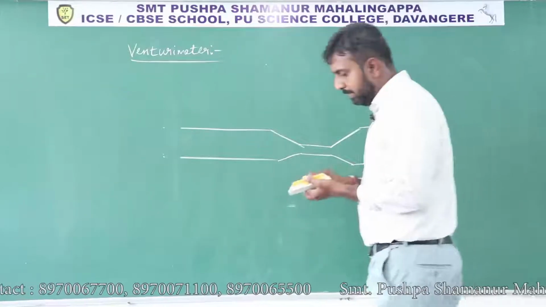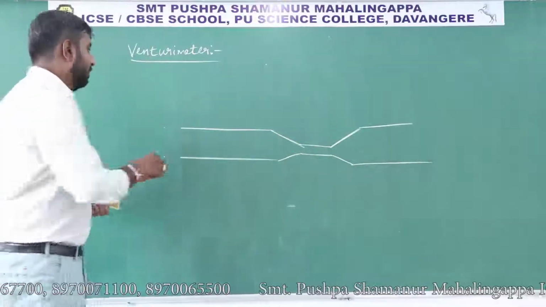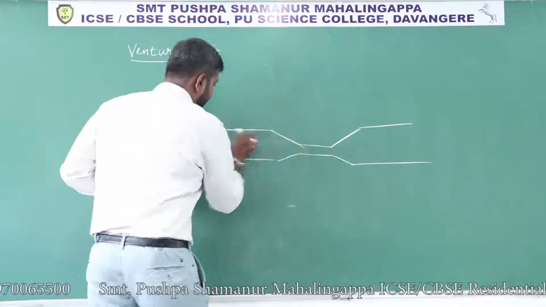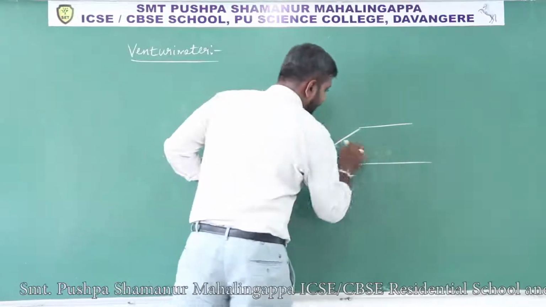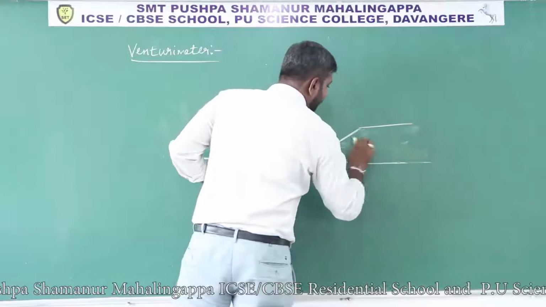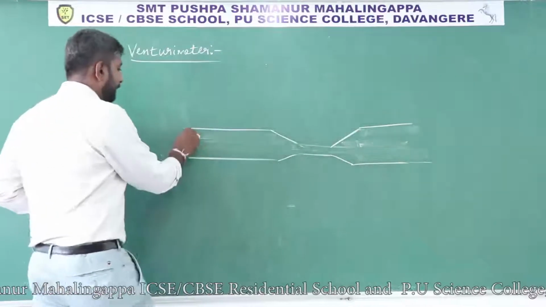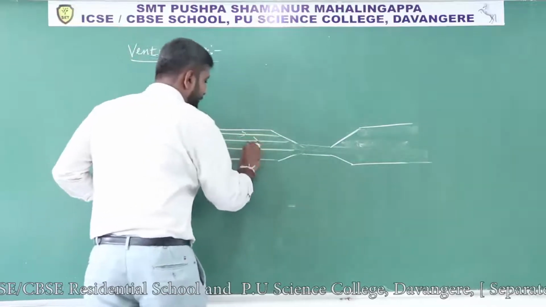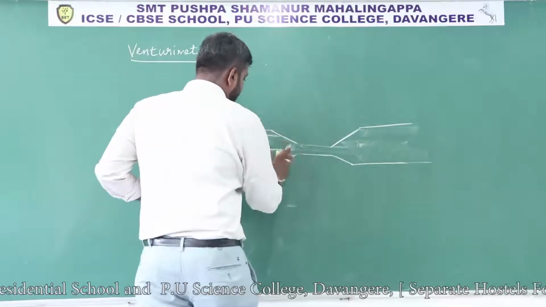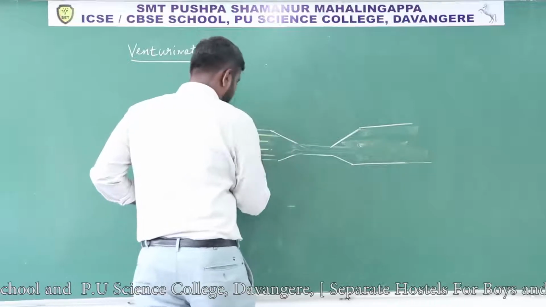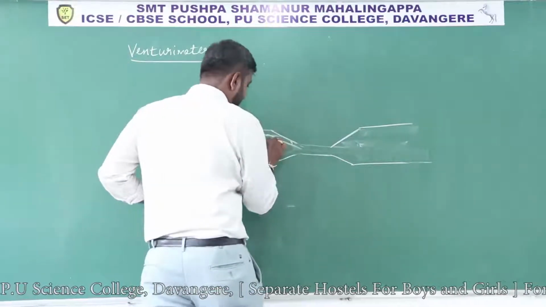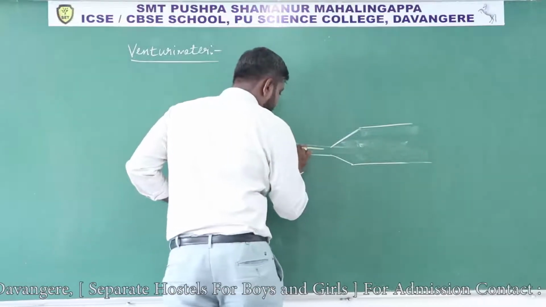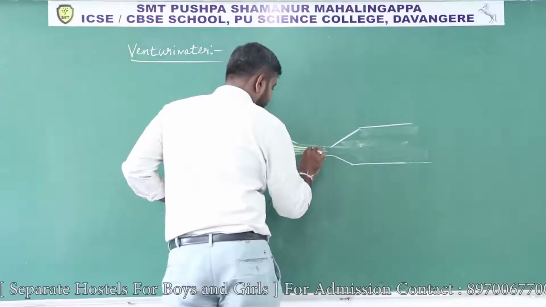In this pipe the fluid is flowing in this direction. This is the direction of flow of fluid. You can represent it with streamlines also. So Venturimeter is a device which measures the speed of incompressible fluid.